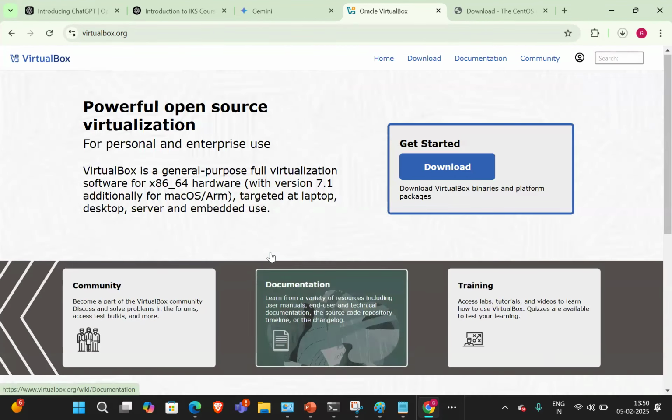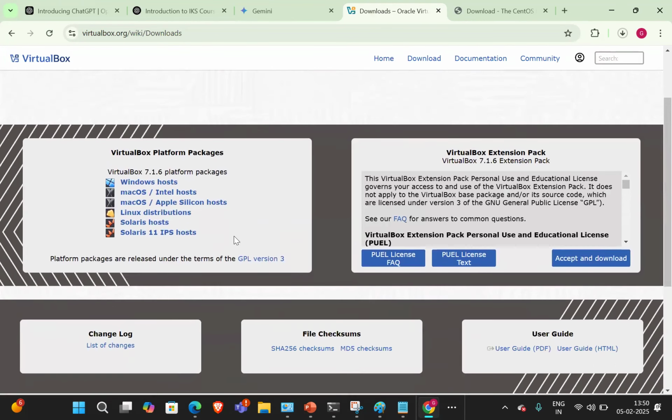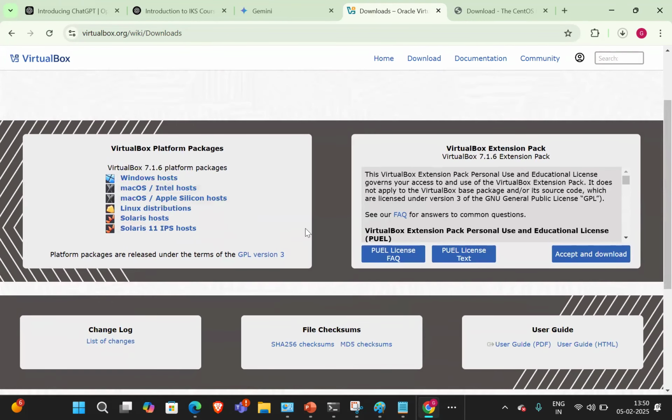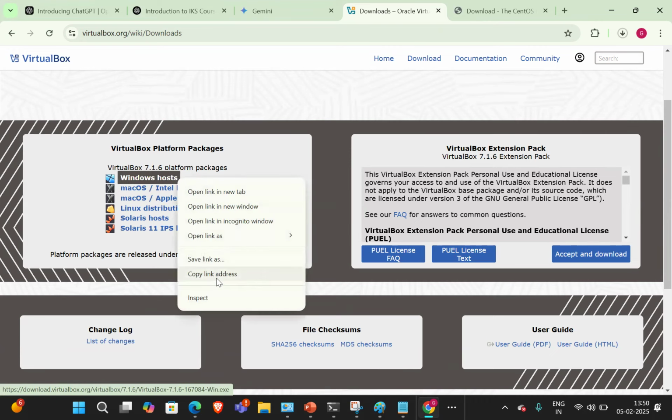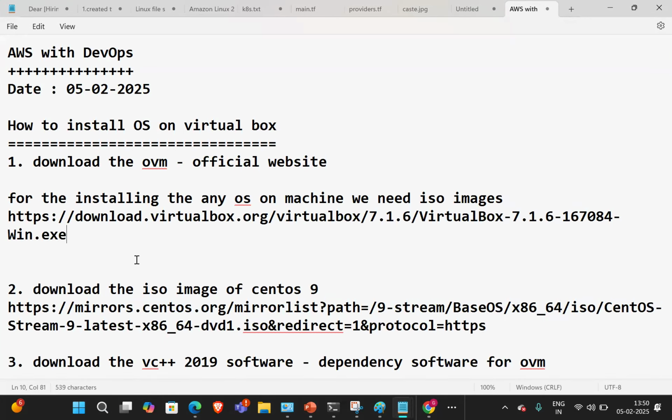Oracle VirtualBox. Go to downloads and then choose which platform we want: Windows, Mac or Linux. For our purpose, we need Windows, right? Copy the link. This is the software for downloading the Oracle VirtualBox. And next,